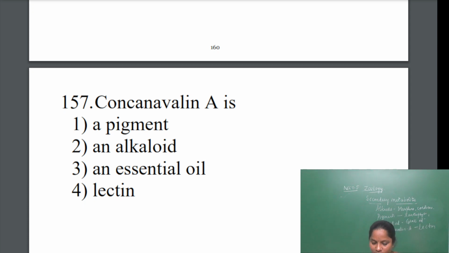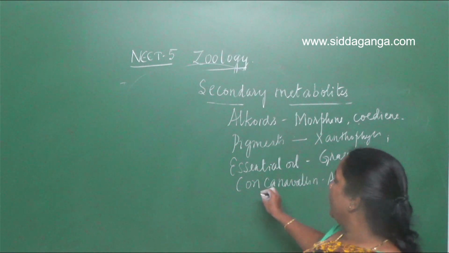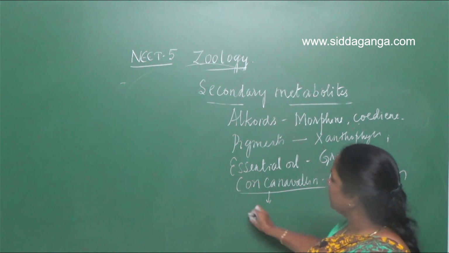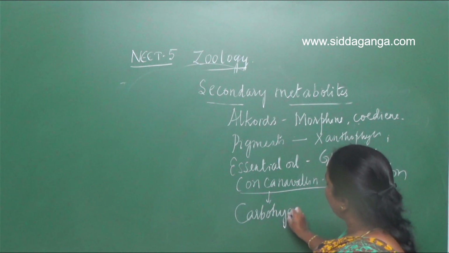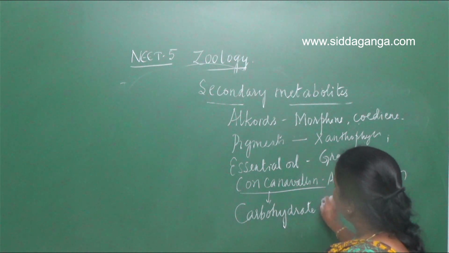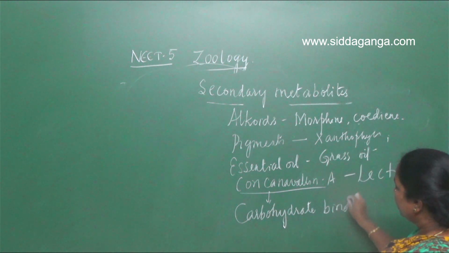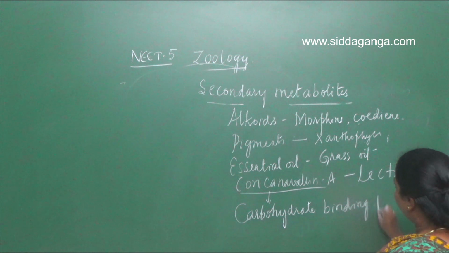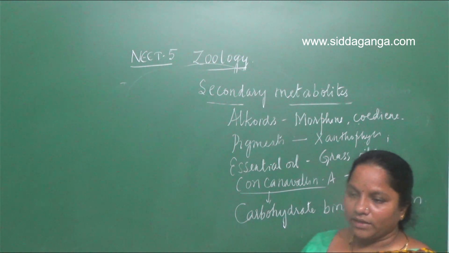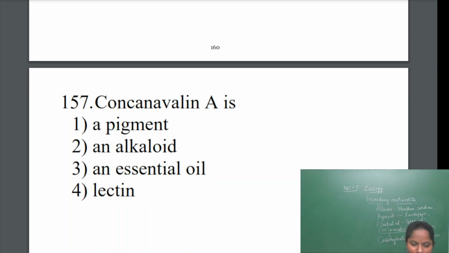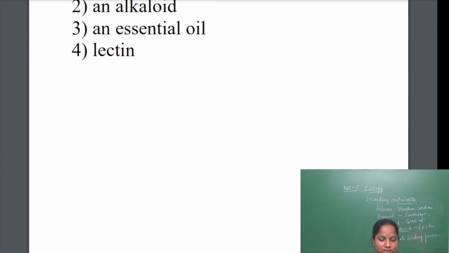Concanavalin is called a carbohydrate binding protein. Okay. Next question. Concanavalin A is a lectin. Okay, the answer is the fourth one.